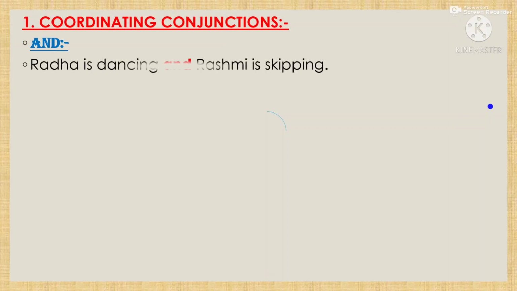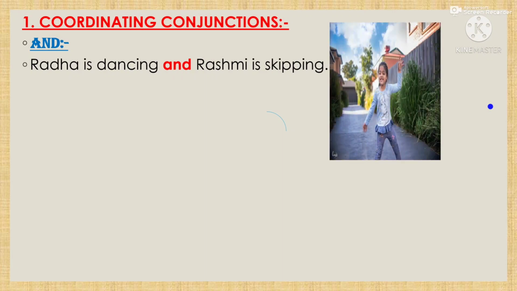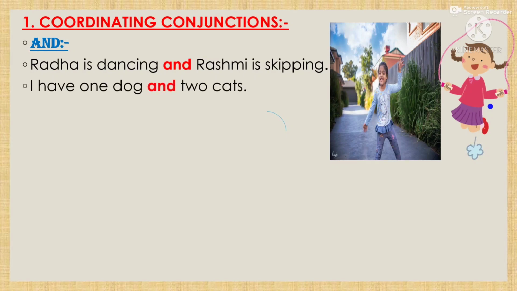Now we will move to another coordinating conjunction, that is and. We can make a sentence, which we have already discussed: Radha is dancing and Rosmi is skipping. So here two sentences are joined. First one is Radha is dancing. Second one is Rosmi is skipping. These two sentences are joined by the conjunction, that is and. Radha is dancing and Rosmi is skipping.